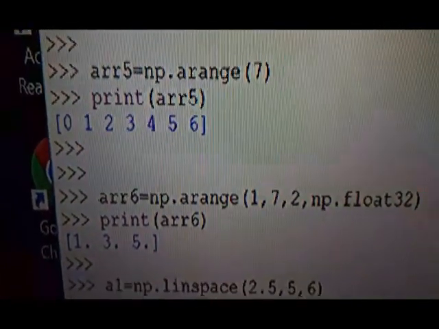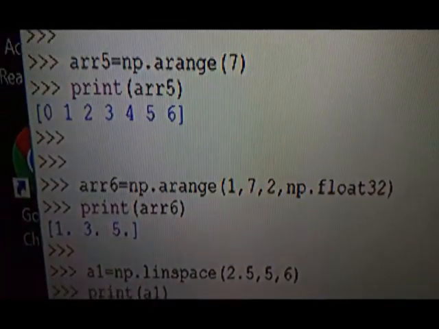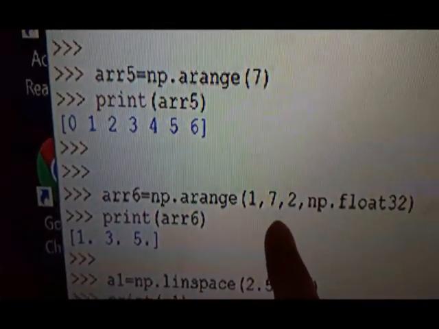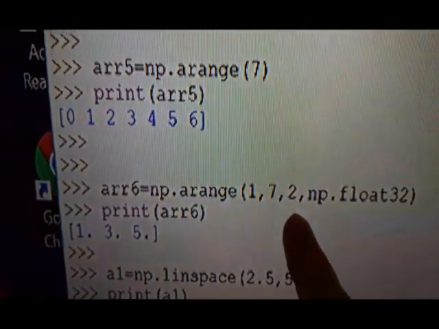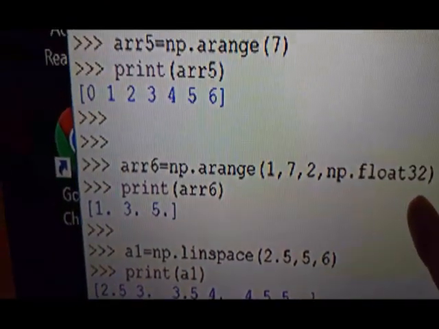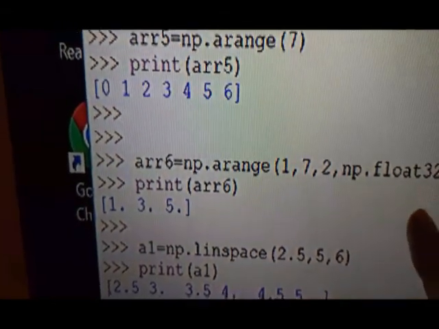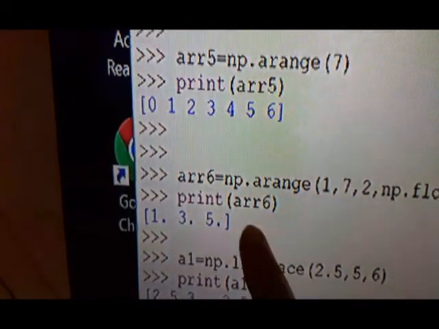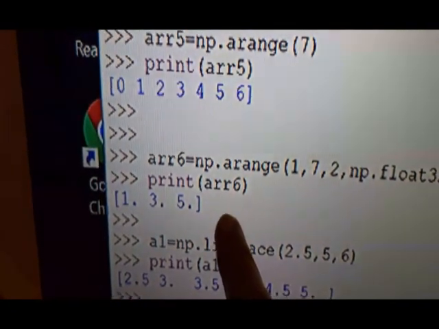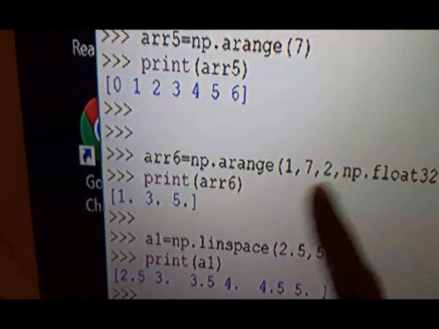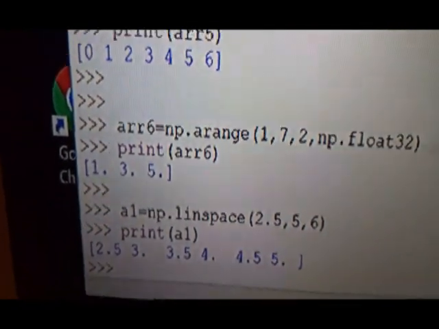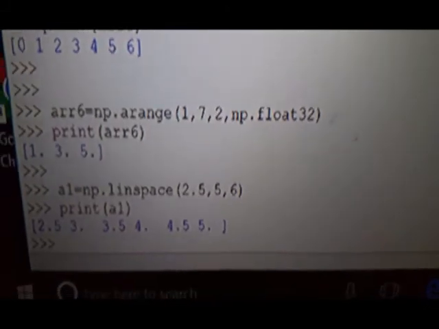Then the next one, you see, all the arguments are used. Means the start value is 1, 7 is the stop value, the step is 2, and the array should be of float32 type. The data type is float32. So now this array is not integer, it is float type. 1., 3., 5., because the step is 2. So 1 to 6 it is gone, 1., 3., 5. Alright, then we come to the next one.